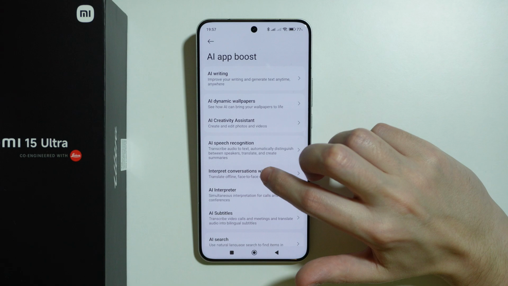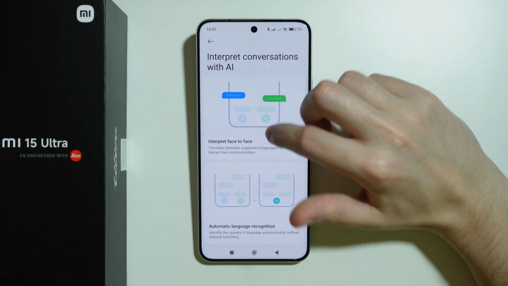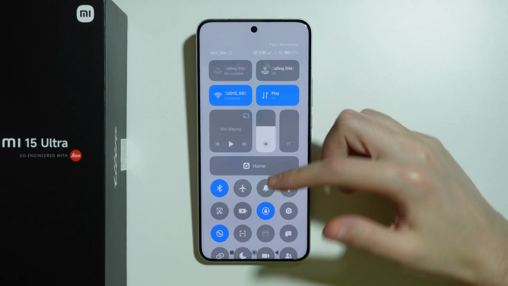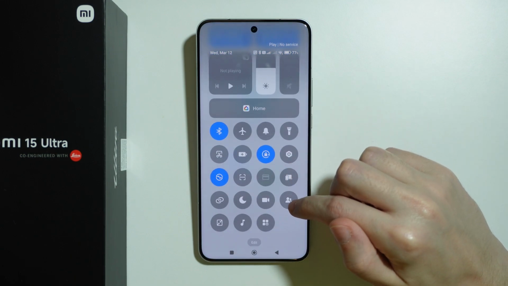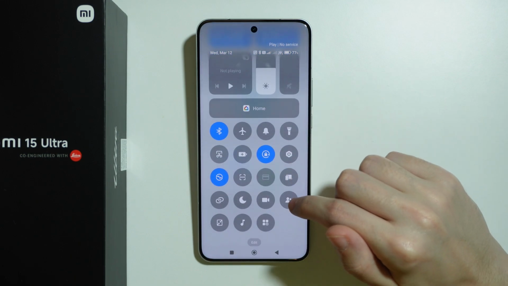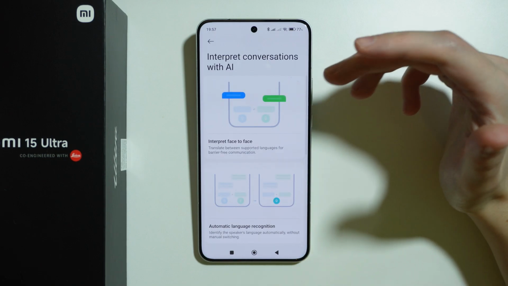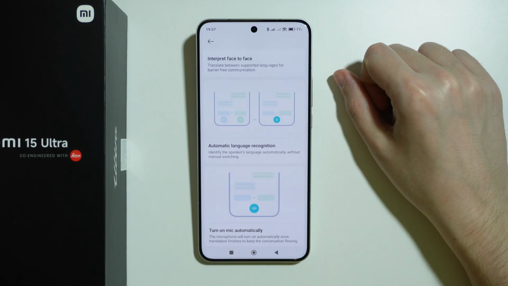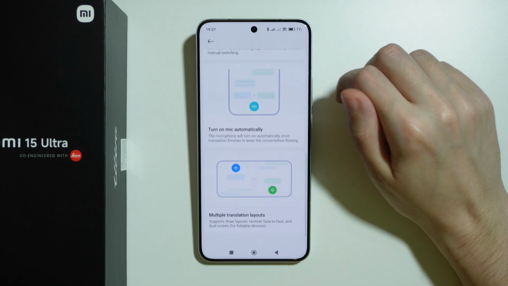Then we have interpret conversations with AI, so we can find the interpreter that is actually hidden in the control center. So over here you should be able to add the interpreter over here, and you can interpret face-to-face. You can find the automatic recognition of the spoken language.